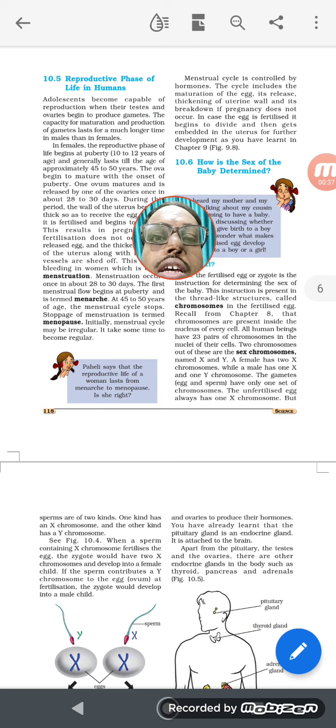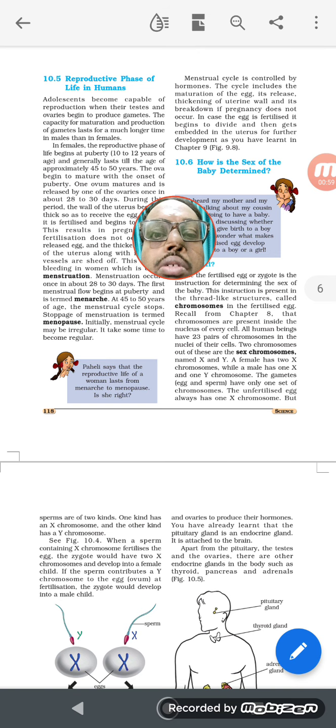So whenever a male or a female, that sex is particularly decided inside of our body, inside of a female body. That means when the sperm fuses with the ovum. So the sex and other characters in our body is determined by chromosomes, which are made up of DNA. They are responsible for doing this.